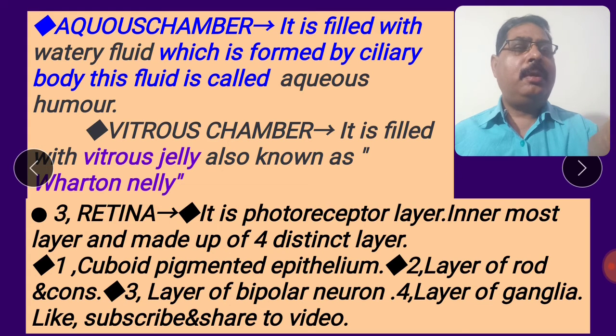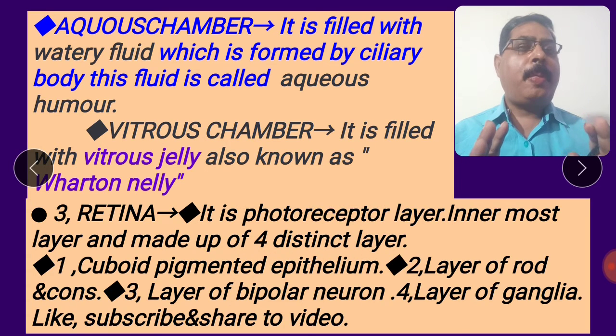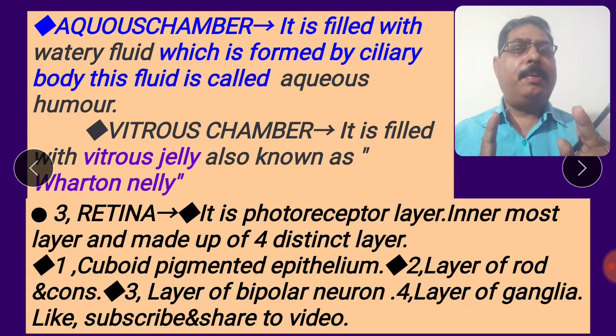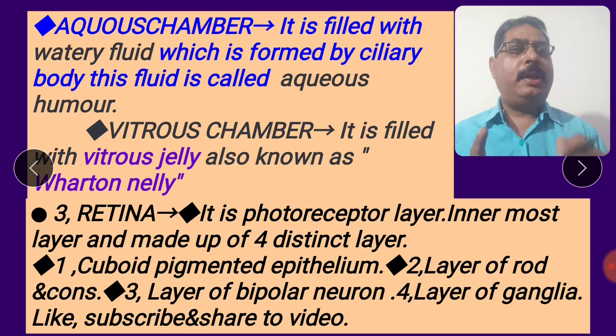Retina. It is the photoreceptor layer, the innermost layer, and is made up of four distinct layers. Number one, cuboidal pigmented epithelium. Second, the layer of rods and cones. Third, the layer of bipolar neurons. Fourth, the layer of ganglia. So there are four layers present in the retina.